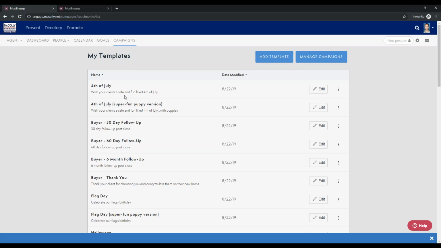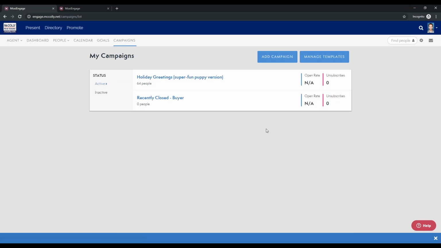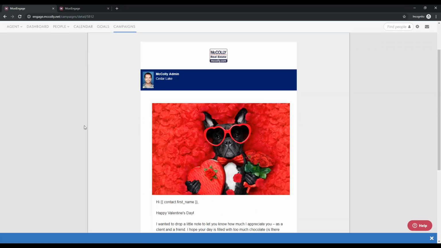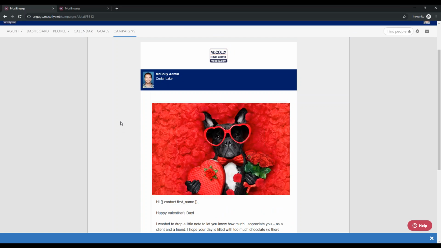Yeah, definitely, actually. So if we go back to the campaigns dashboard, I'd love to show them a running date-based campaign. Okay. So if we open the Happy Greeting, the super fun puppy version, let's go ahead and preview one of those as well. They're always really fun. They are fun. They got some great little images here. Yeah, so super cute puppies on each one of these holiday cards.